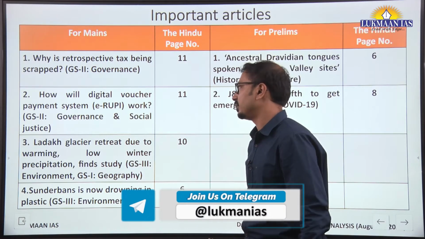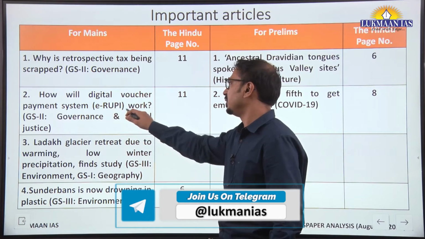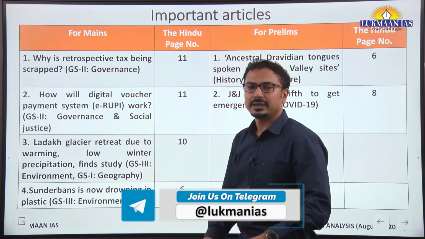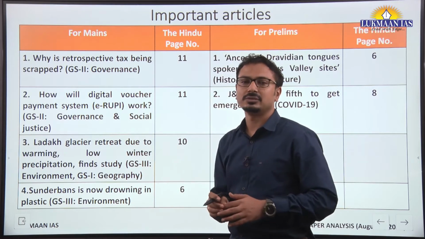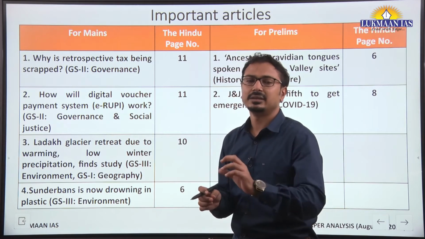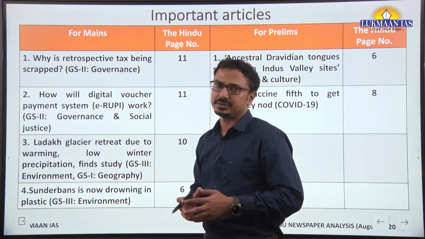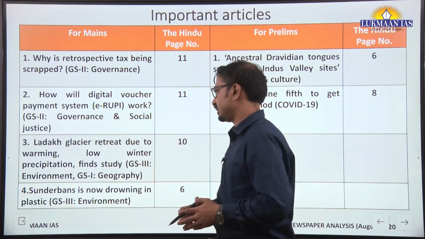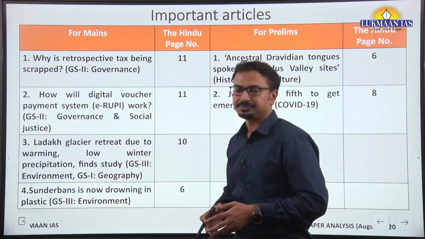Next, how will the digital voucher payment system e-rupee work? Again, in one article itself, everything about e-rupee: what this system is, why it was required, how it will work, and the challenges in its implementation. Yes, this is important from the governance and social justice perspective, GS2 paper.